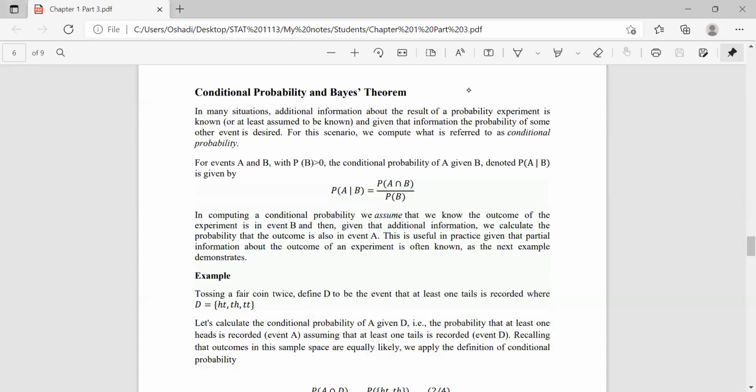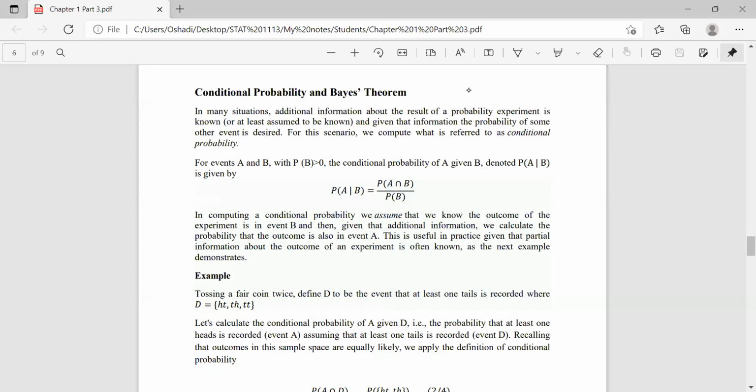Okay, conditional probability and Bayes theorem. In many situations, additional information about the result of a probability experiment is known. So, you know what a conditional probability is. In the last lecture, we learned what a conditional probability is. When some information is given, the probability of another event happening is called conditional probability. The additional information is provided in conditional probability.